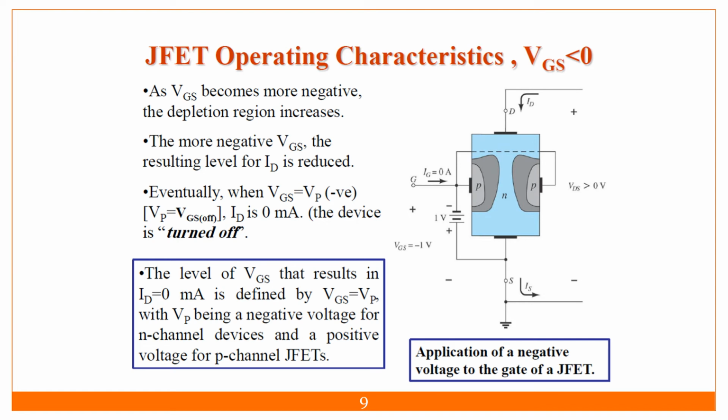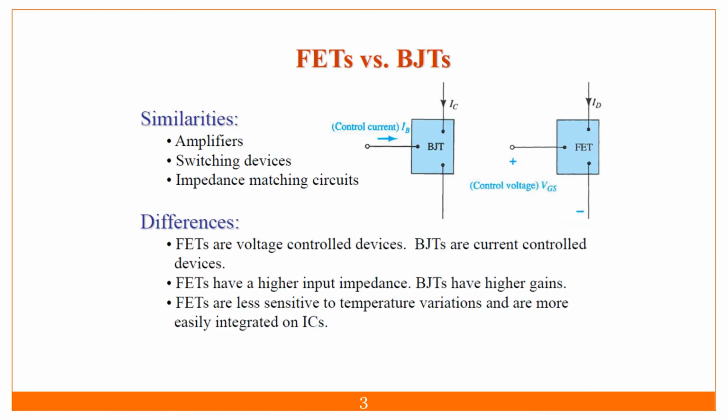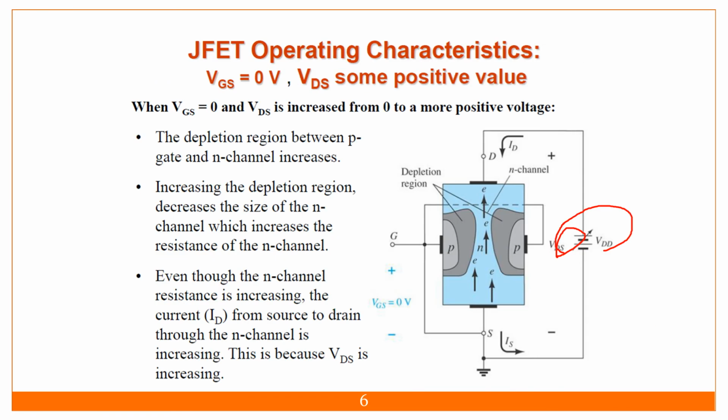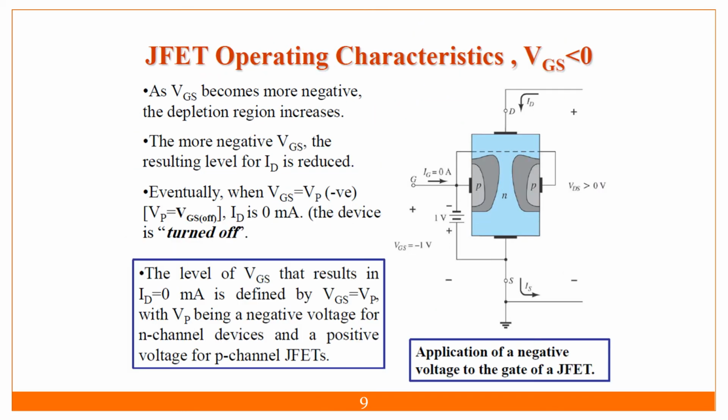So now, in the first case we have not applied any VGS here. We have connected it to the zero terminal. So if I am applying a negative VGS, that is minus 1 volt, the P type is connected to the negative terminal, and the positive terminal is connected to the source terminal.